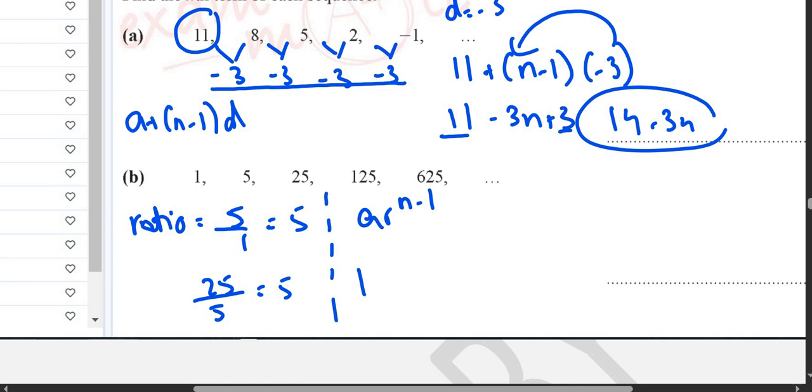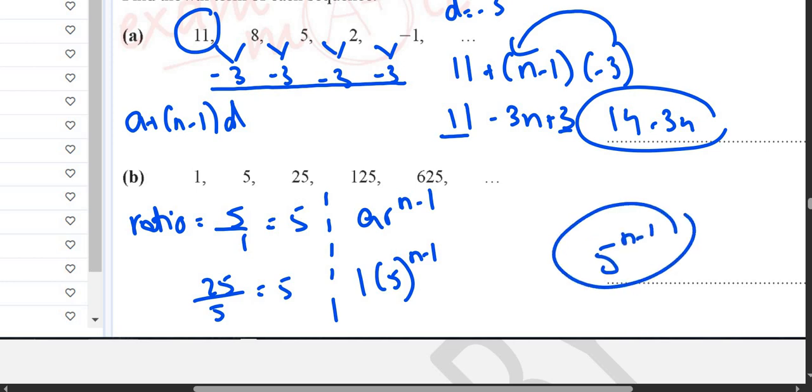The ratio is 5, so I will write 5 raised to power n minus 1. So the answer will become 5^(n-1). This will be the answer for the sequence.